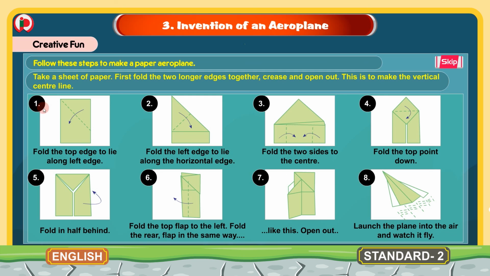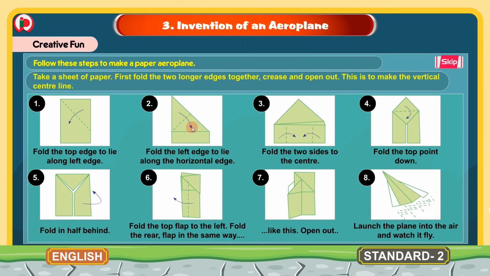Here we have steps 1 to 8, and if you follow these steps one by one, you will get a paper aeroplane. And in the first step, what you should do? You should fold the top edge to lie along left edge. And this is how you should fold the top edge to lie along the left edge. Now in the second step, fold the left edge to lie along the horizontal edge.